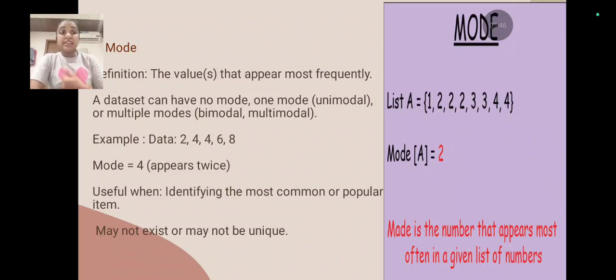Example of mode. The list is 1, 2, 2, 2, 3, 3, 4, 4. Since 2 comes 3 times, we decide the mode is 2. Mode is the number that appears most often in a given list of numbers.